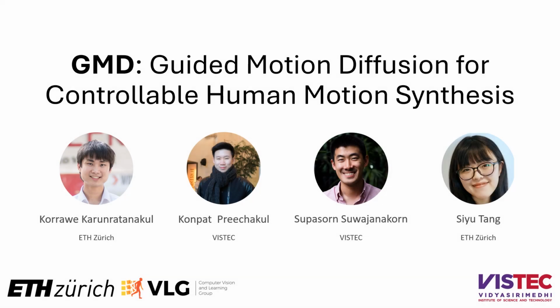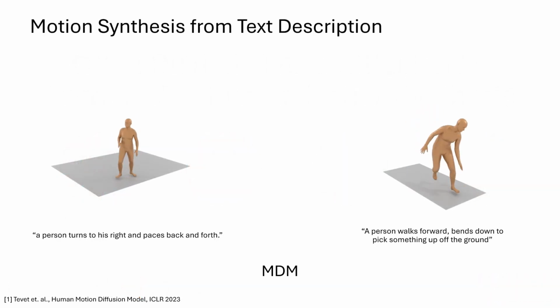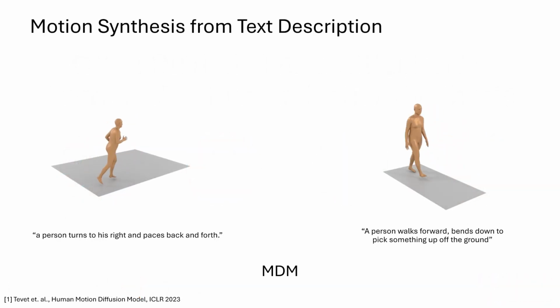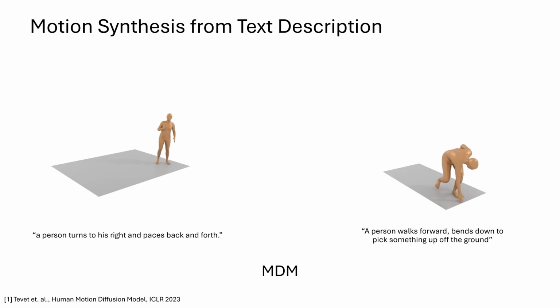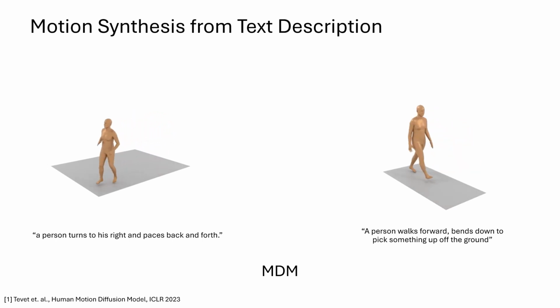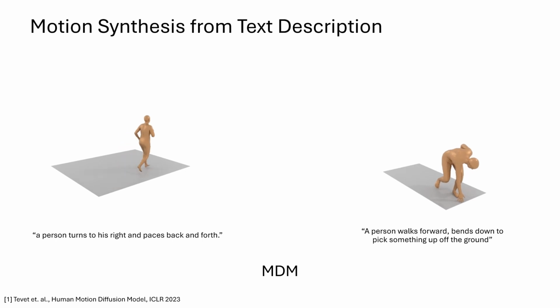Hello, I am Corey, and I will be presenting our work called GMD, Guided Motion Diffusion for Controllable Human Motion Synthesis. Recently, motion diffusion models such as MDM enable realistic human motion synthesis. However, the synthesis can only be conditioned on the text descriptions and lacks the ability to condition on 3D signals such as spatial constraints.